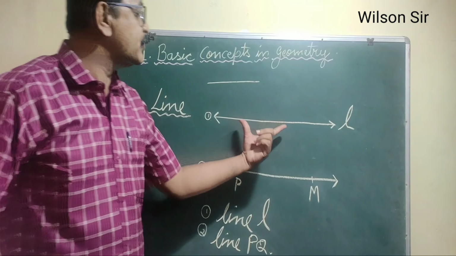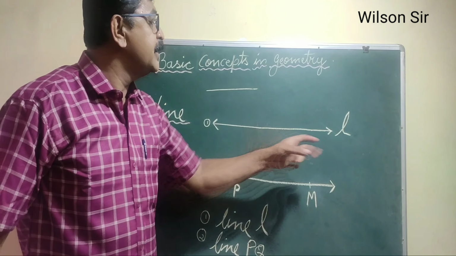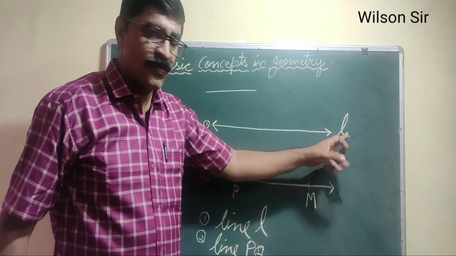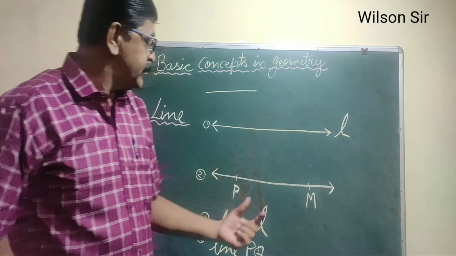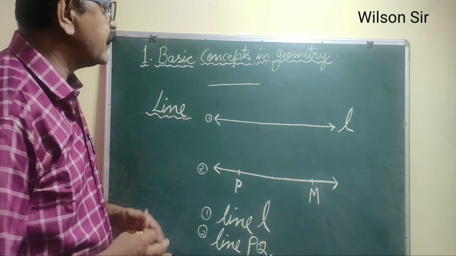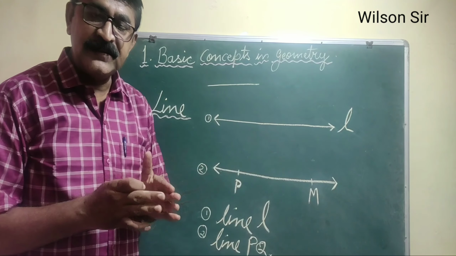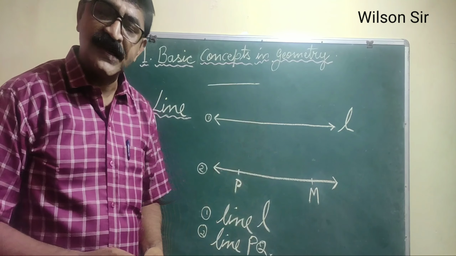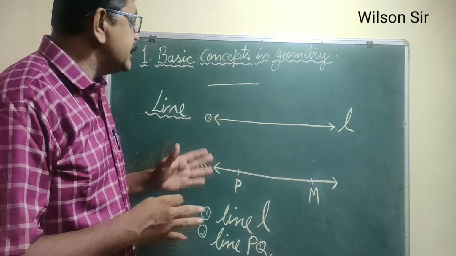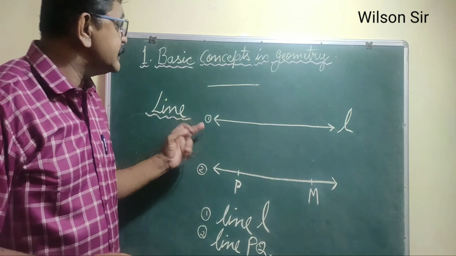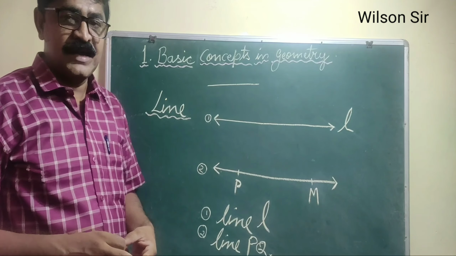If you are not showing the 2 points on the line, you can simply write a small letter alphabet, whatever alphabet you prefer, line L. Or if you take 2 points on the line, you can name it as line PM. So this is the line. What is the line? A line has 2 arrowheads extending straight in both the directions, and it is extending indefinitely in both the directions. So this is about the line.